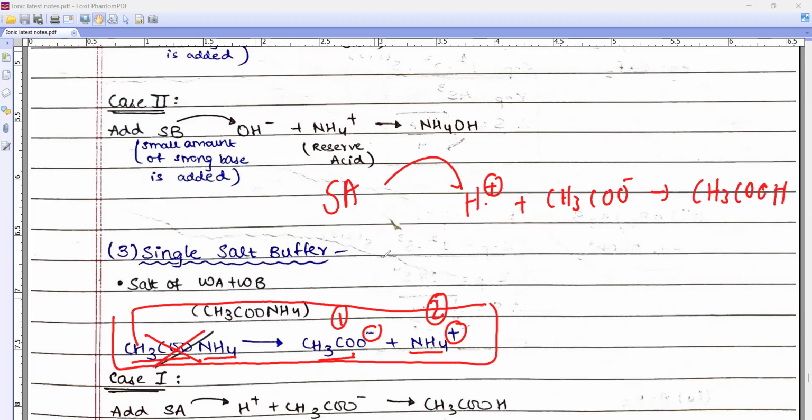No. Suppose I add a strong base, then Zoya, who will react? Who will react with negative? Positive. Very good. And what will I get? A weak base. So will pH change? No. Is this clear? Understood. Look beta, this is a single salt buffer.